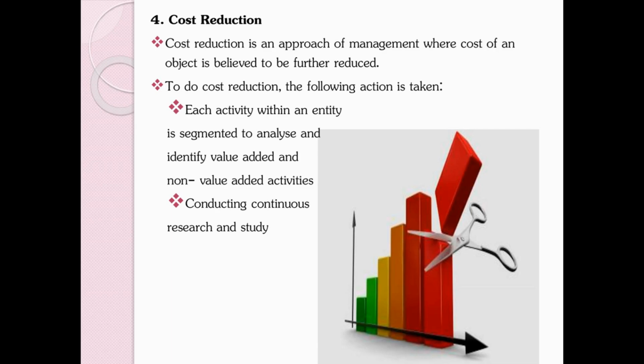First one, they have to analyze value added activities and non value added activities. Value added means activities which give benefit to the organization. This has to be increased in the future period. Second thing, non value added activity means which gives low benefit to the organization, which needs to be reduced in the future period. Second thing, conducting continuous research and study. Regularly they have to analyze what is actually happening in the organization. Thereby they can easily control the cost of a product in a future period.